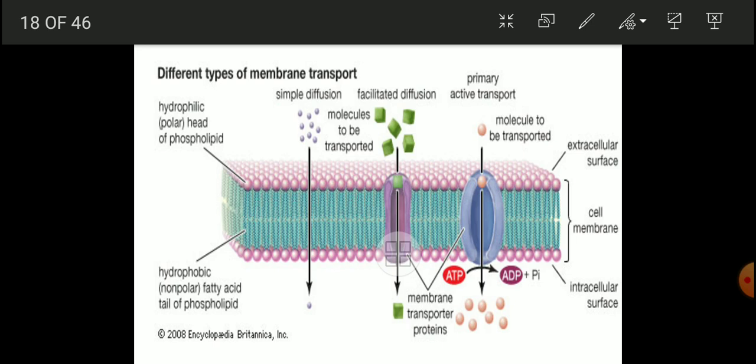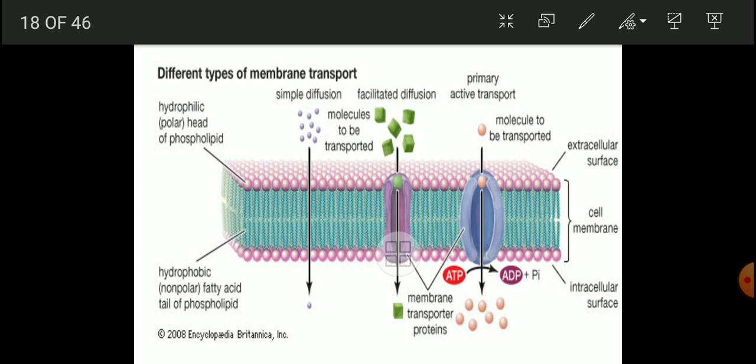Now facilitated diffusion, in the sense that specific molecules can be allowed to pass through the pore, which is nothing but facilitated diffusion, meaning whenever it is necessary inside the cell, it is allowed to enter. Here ATP is converted into ADP, in the sense energy is utilized here. In case of simple diffusion, no ATP molecules are used for the transportation, but in case of facilitated diffusion and primary active transport, energy is required, so ATP is converted into ADP.